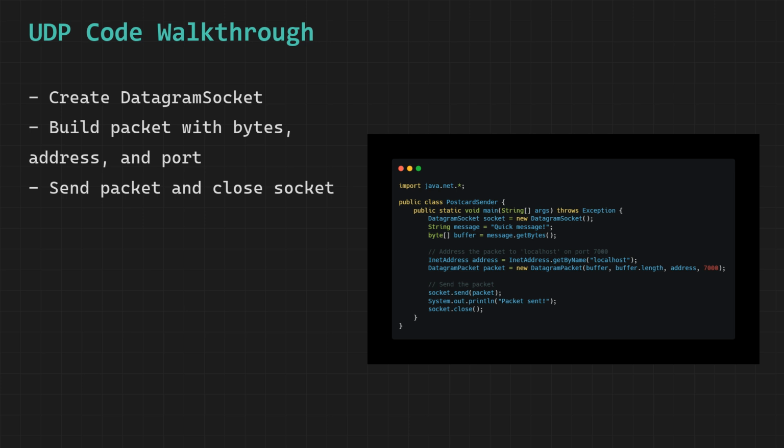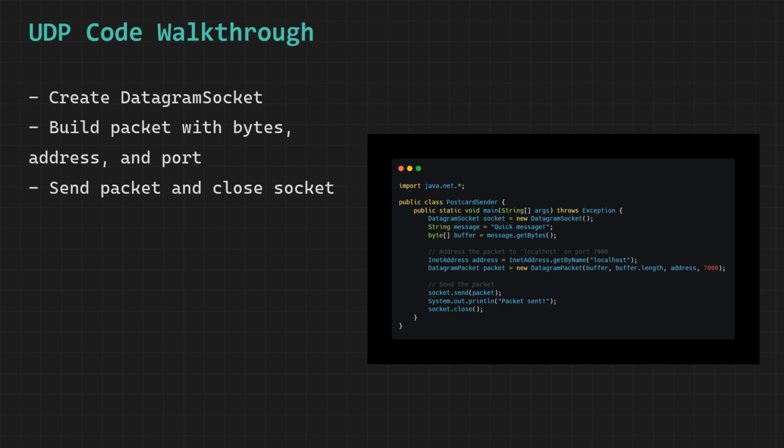We call socket.send and pass our fully assembled packet object to it, which launches the datagram packet out through the datagram socket and sends it flying across the network towards the destination address and port number that we specified, and since UDP is a connectionless and non-guaranteed protocol, this send operation completes immediately without waiting for any acknowledgement or confirmation from the receiving end, meaning the program moves on to the next line of code the instant the packet has been handed off to the underlying network system.